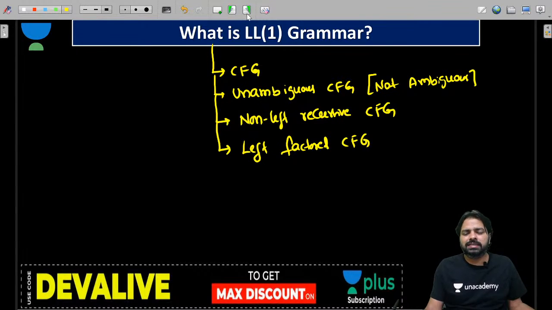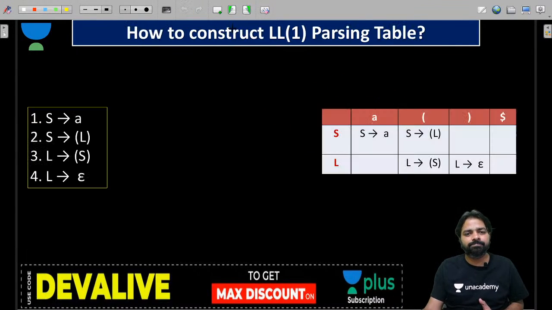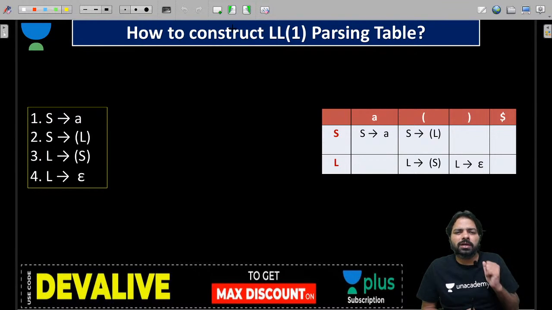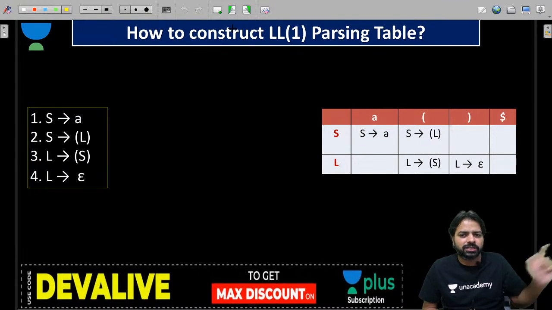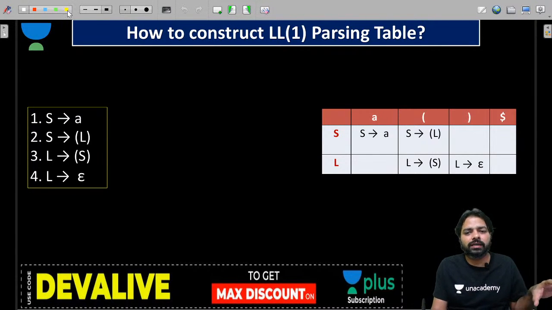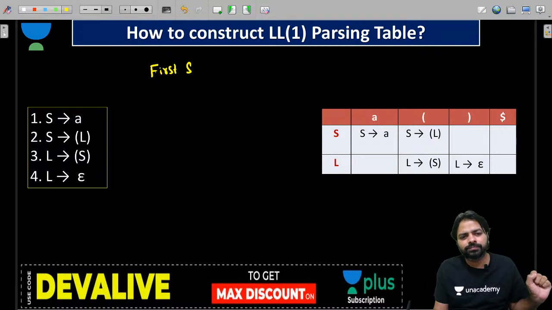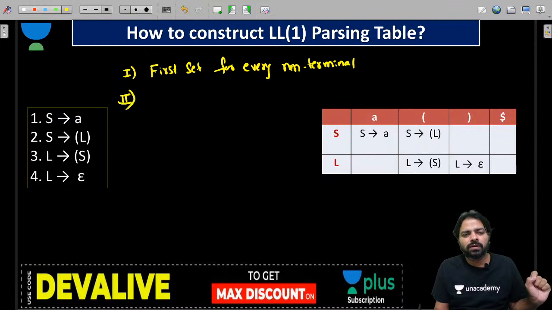Yesterday we saw how to write an LL1 grammar, but there is still a question mark on how to identify an LL1 grammar. Exactly, it can identify only one token. Good point, Sandeep. Now guys, how to construct the LL1 parsing table? Yesterday in the previous session we already understood this point. How to do that? Step 1, we compute the first set for every non-terminal, and step 2, we compute the follow set.